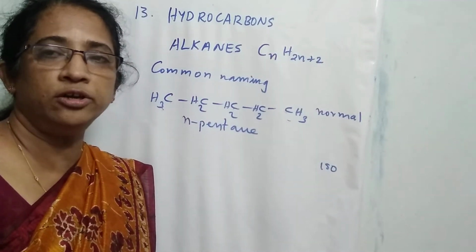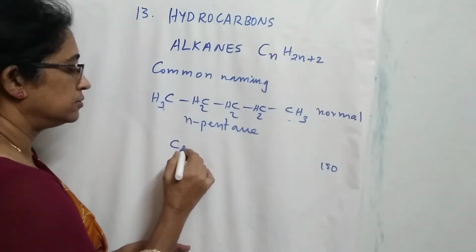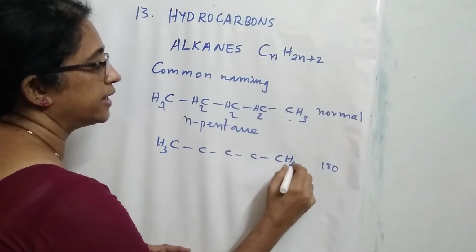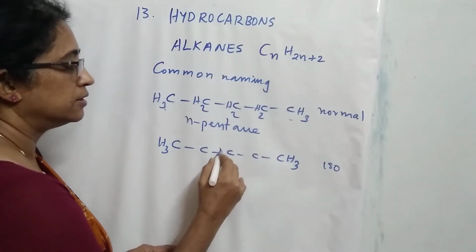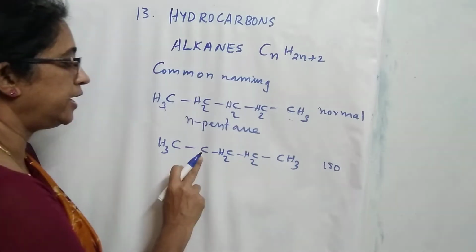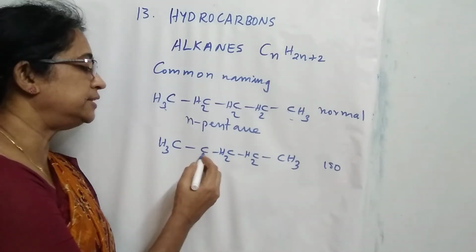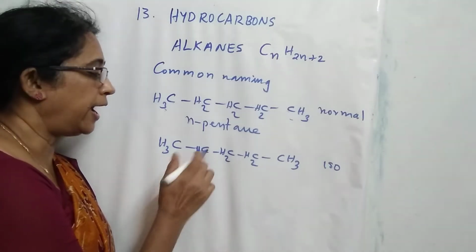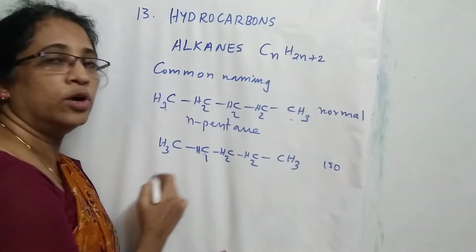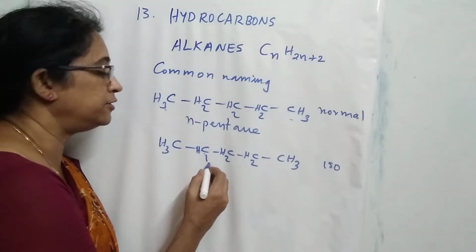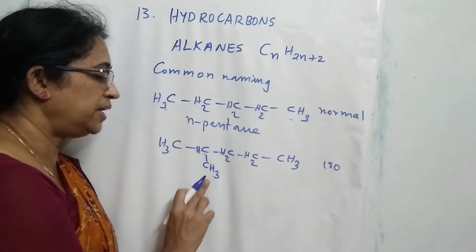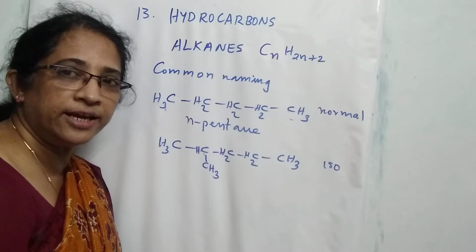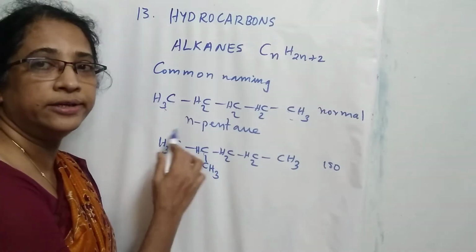The meaning of iso is that the carbon chain should contain a branching at the second carbon. CH2, but here in the second carbon there is a branching. So one valence is satisfied by hydrogen and the remaining one valence is satisfied by an alkyl group such as methyl group. One of the valencies of the second carbon is satisfied by a methyl group, then this system is called iso.